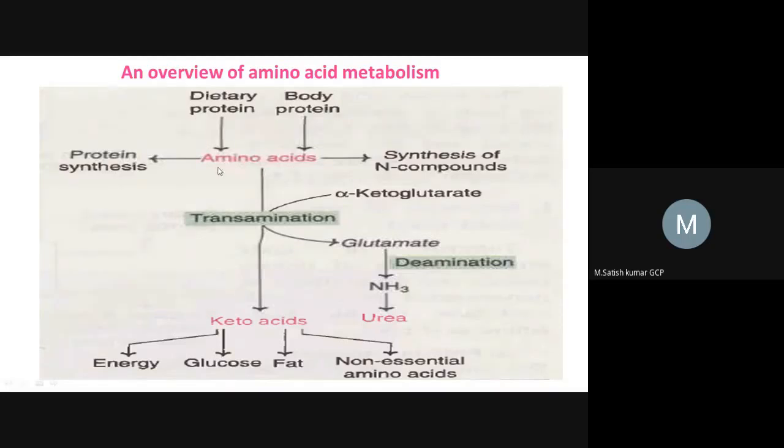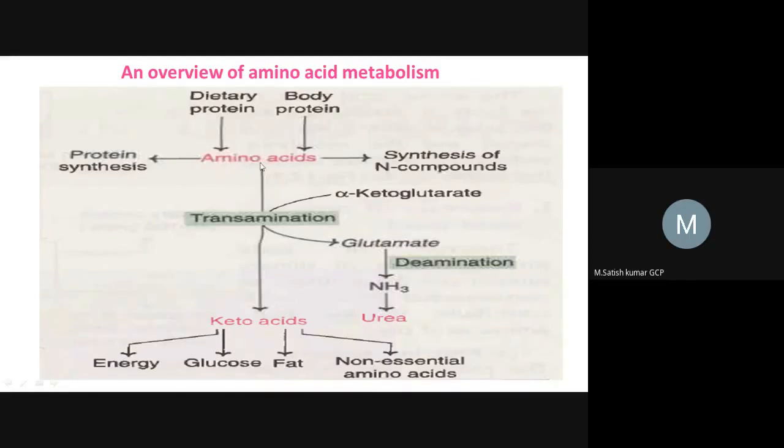So what is happening here? The amine group gets transferred from one compound to another compound. Here the amine group will be transferred from the amino acid to alpha ketoglutarate. Now this alpha ketoglutarate accepts the amine group and is converted into glutamate. Glutamate consists of a carboxyl functional group as well as an amine functional group. This is an amino acid, right? So the keto acid is converted into an amino acid by accepting the amine group.